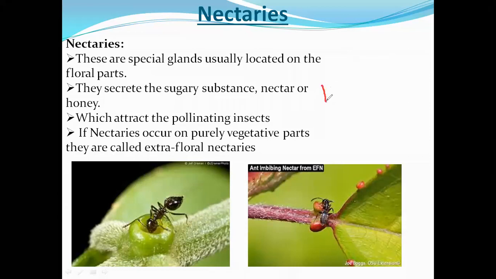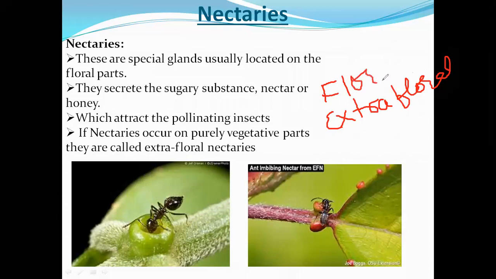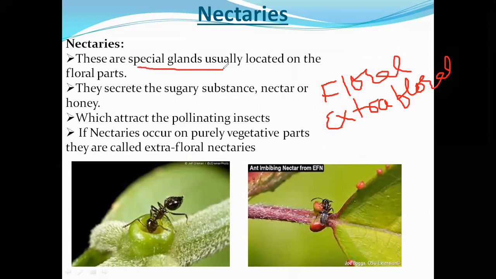So one is floral nectaries, and the second one, other than flower, is extrafloral nectaries. Clear? Whether it is a floral nectary or an extrafloral nectary, it is a special gland.